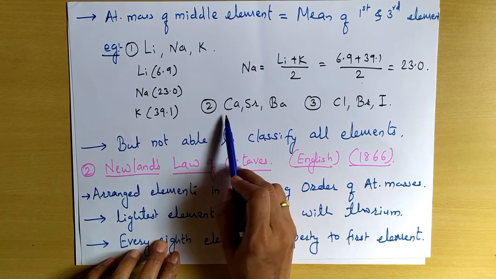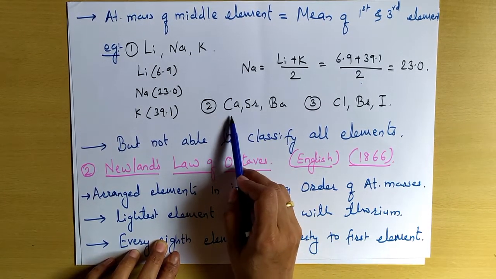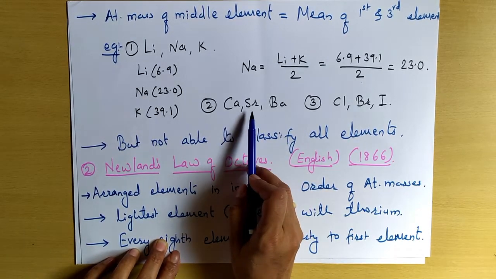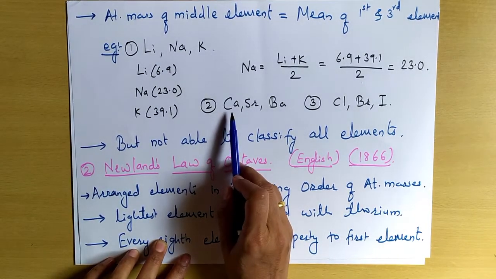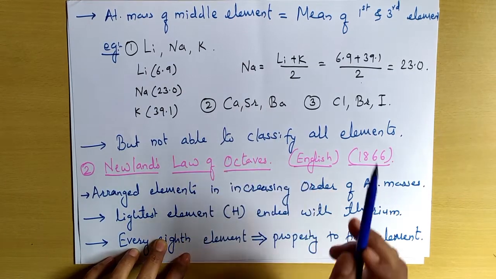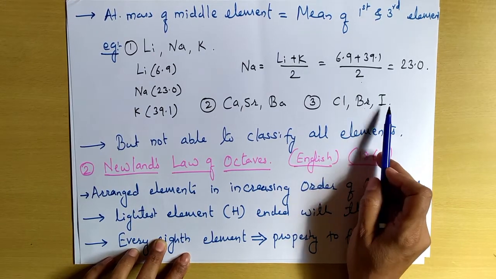Similarly, he found out the same property is obeyed by these three elements, that is calcium, strontium, barium. So again the atomic mass of strontium comes out to be equal to the mean of the masses of calcium and barium. Then the third group he came to know about is chlorine, bromine, iodine.